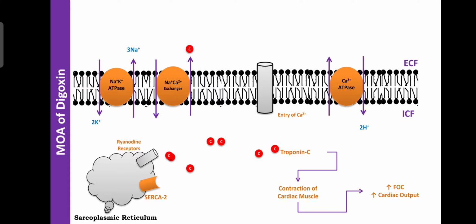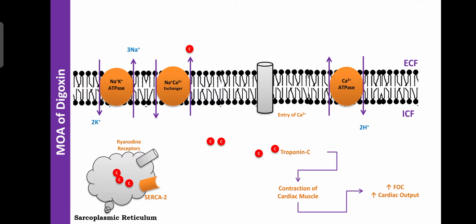Calcium can enter inside the sarcoplasmic reticulum through ryanodine receptors, or with the help of SERCA2, the sarcoplasmic reticulum calcium channels, through which calcium re-enters the sarcoplasmic reticulum. Like that, the calcium availability or concentration decreases in the cardiac muscle. With lack of calcium, that much contraction does not occur and force cannot be created. Lack of force of contraction can lead to heart failure, or congestive heart failure.